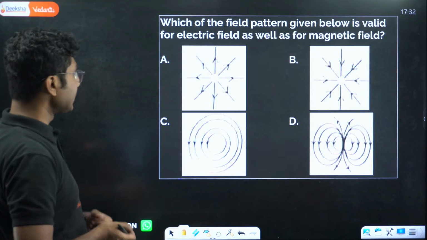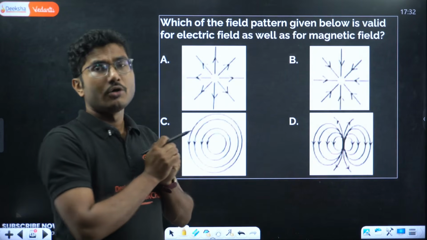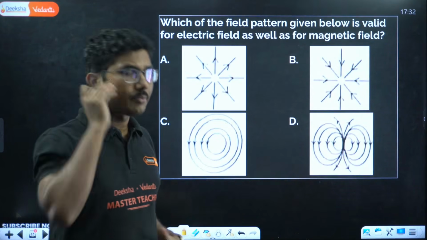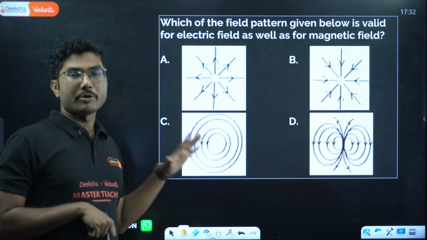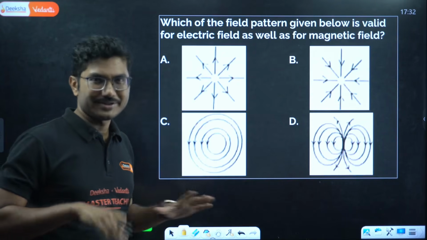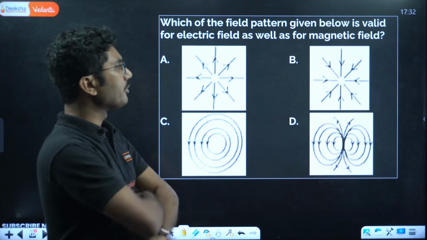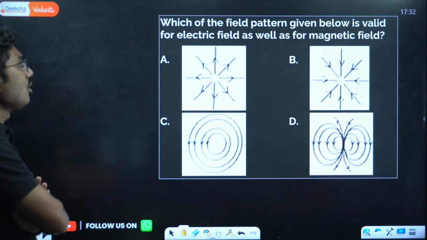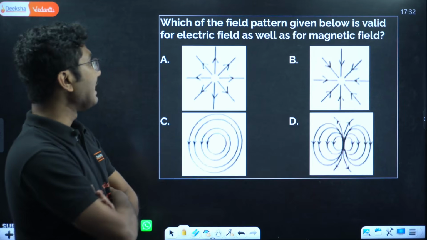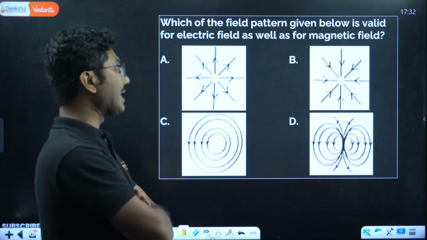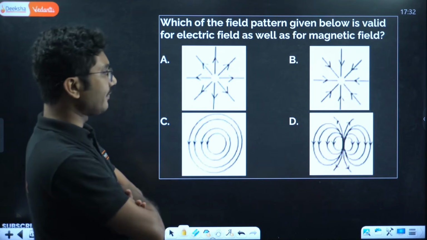Now this is not the end. We will solve a lot of questions, not only this one. We will be solving the entire PUC model paper MCQ questions, not all the questions, but the MCQs. But before going to that, let's solve some KCET questions. Which of the field patterns given below is valid for electric field as well as for magnetic field? So which of the patterns is valid for both?